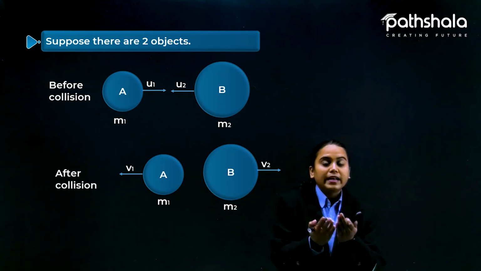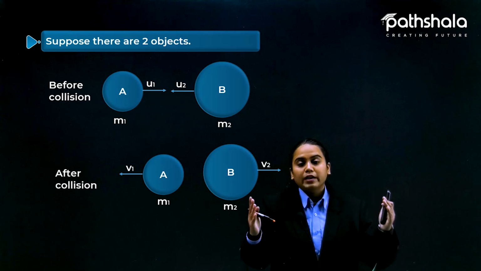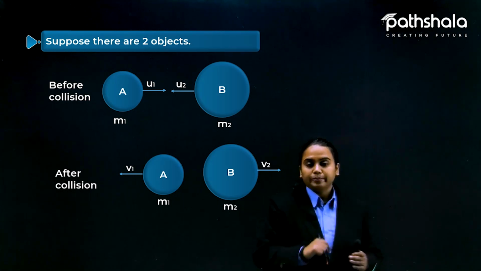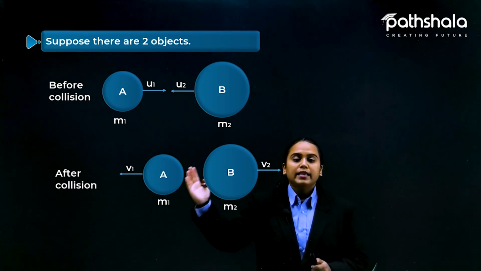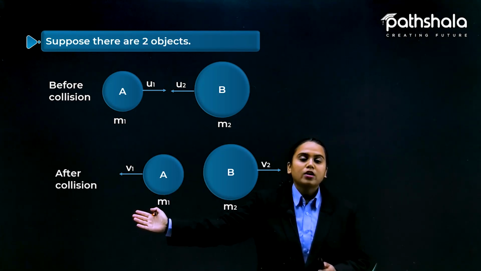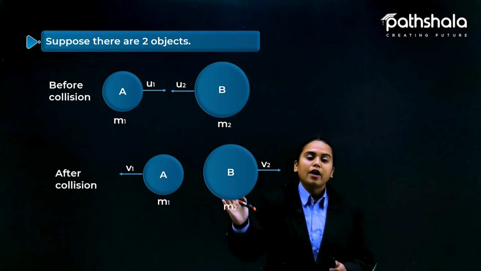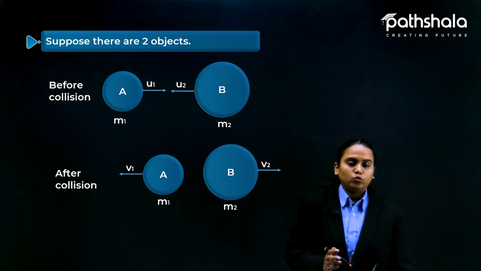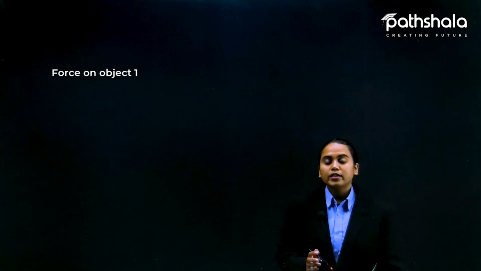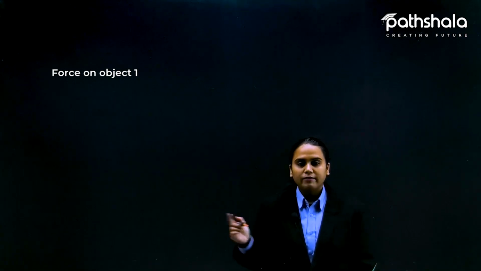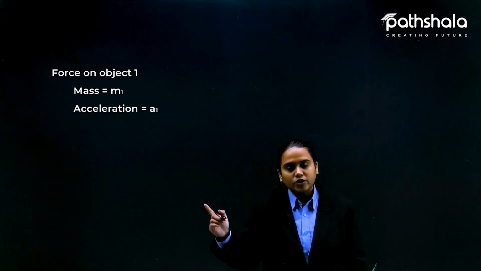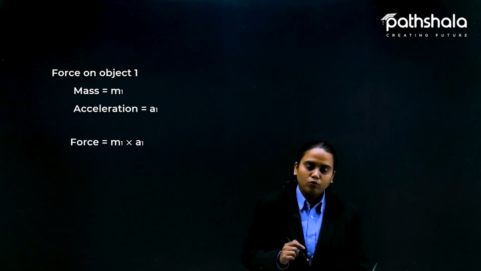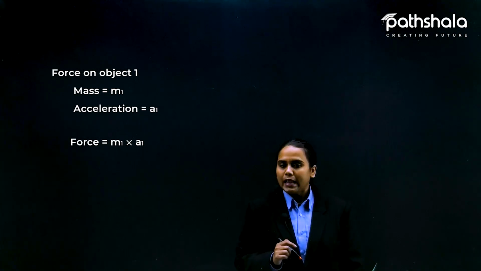They might collide and they might go with different velocity now. Okay, so let's suppose M1 now has the velocity V1 and M2 now has the velocity V2. Okay, so here, students, the force on object 1 that we have seen here would be M1, and acceleration would be A1. So we can say force would be M1 multiplied by A1.